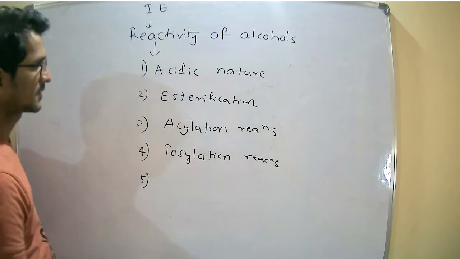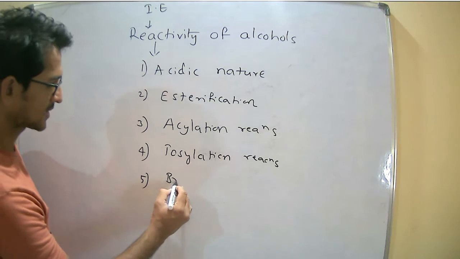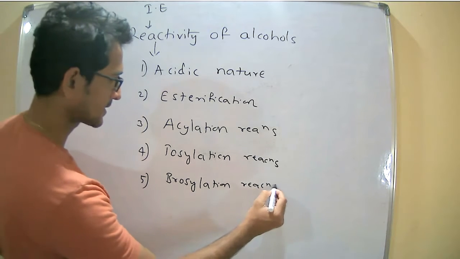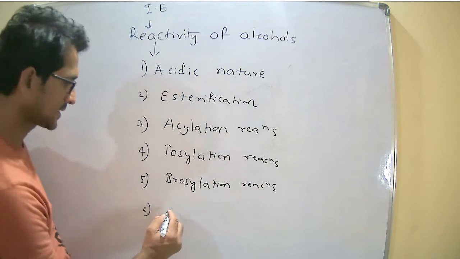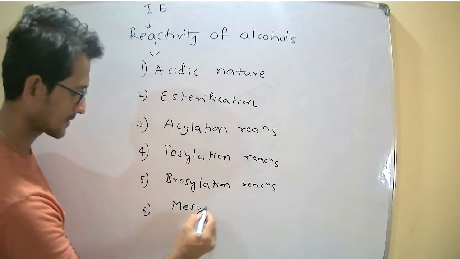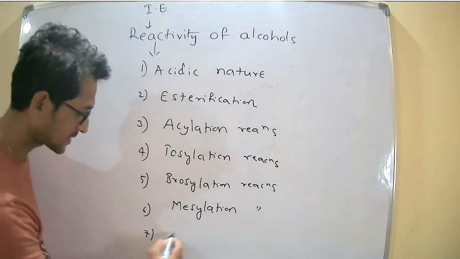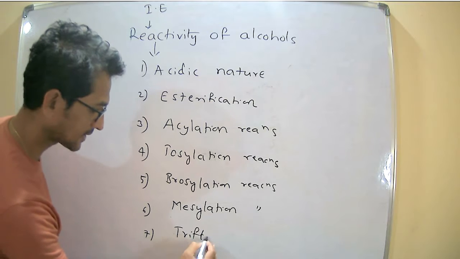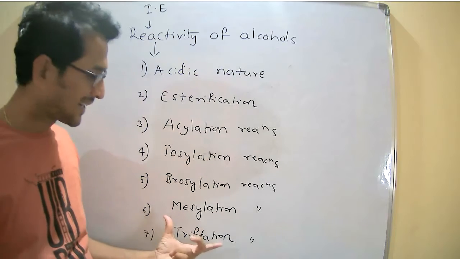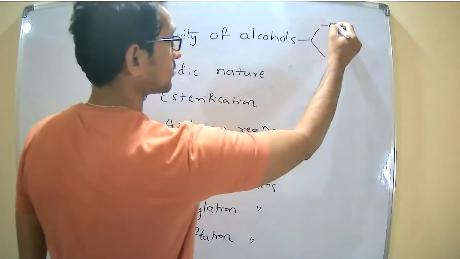The fifth one is mesylation reactions. The sixth one is methylation reactions. And the last one is triflation reactions. These reactions we have to discuss under the reactivity of alcohols, OH cleavage.